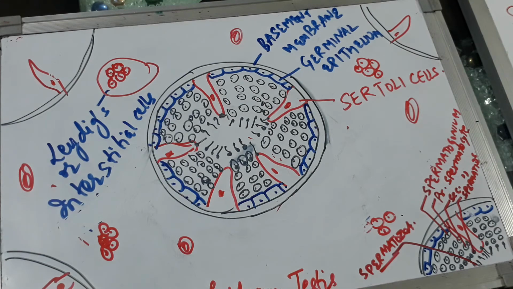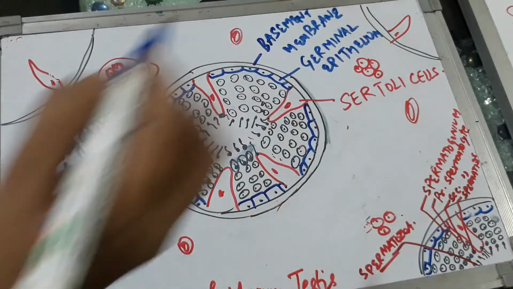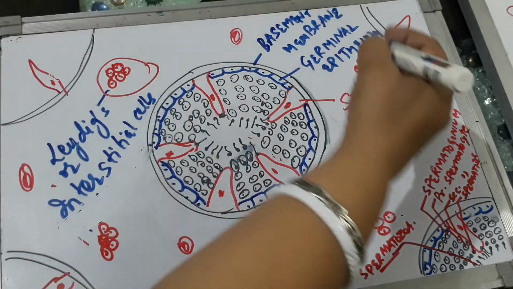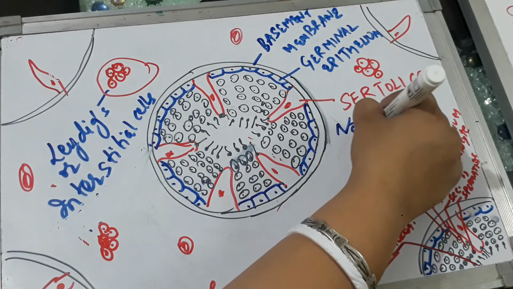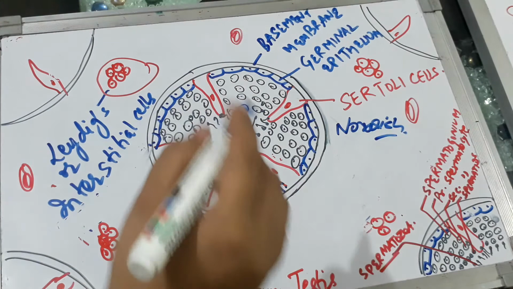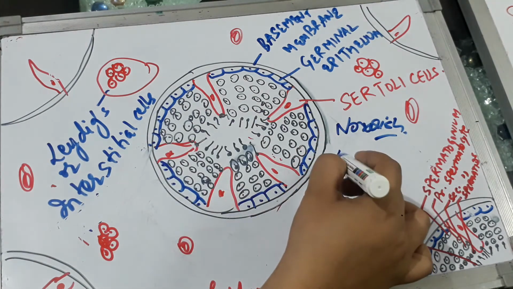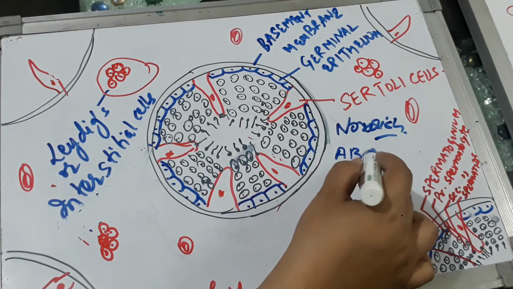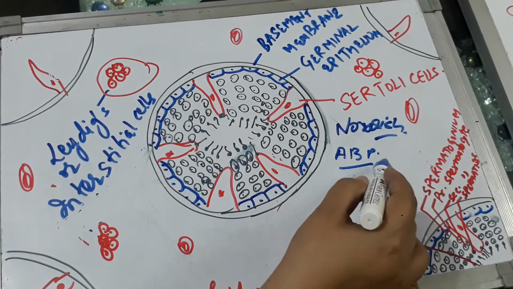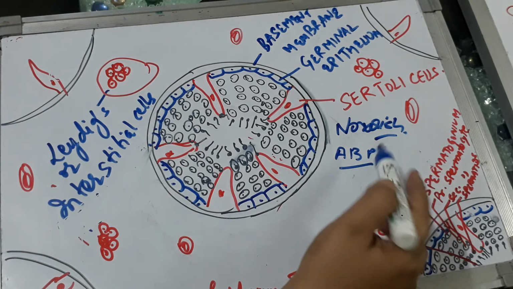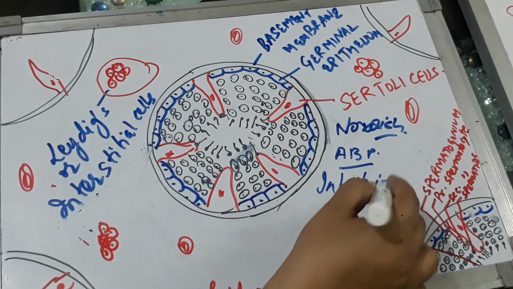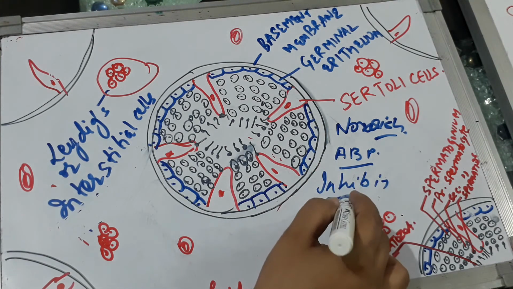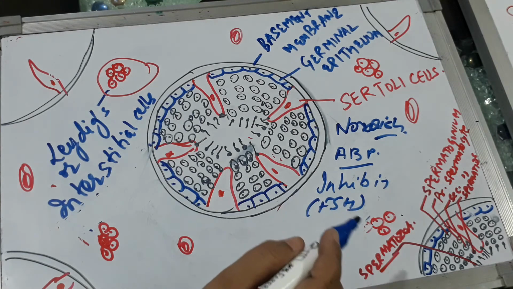So what is the function of these Sertoli cells? Sertoli cells help in the nourishment; they nourish the spermatids. Along with that, they also secrete a protein, androgen binding protein, which concentrates the testosterone, and they also form inhibin, which suppresses the follicle stimulating hormone's activity.